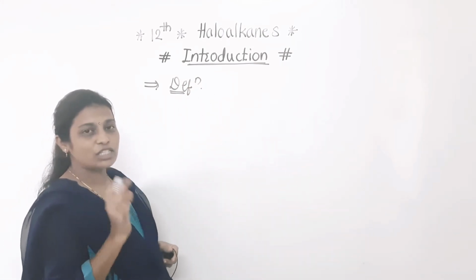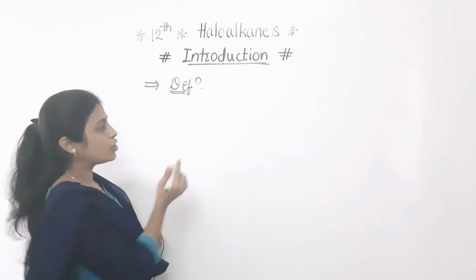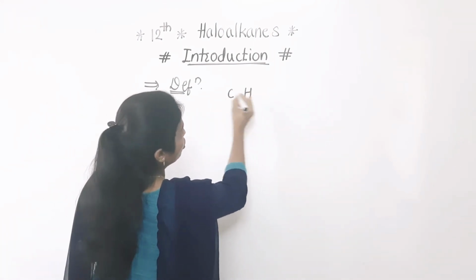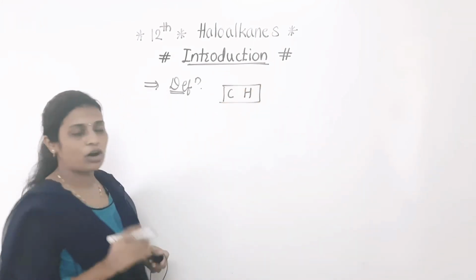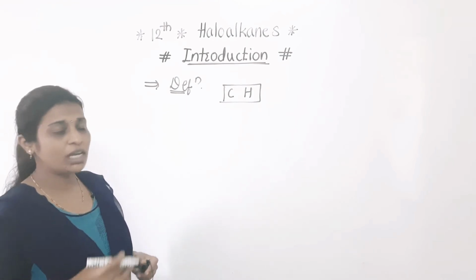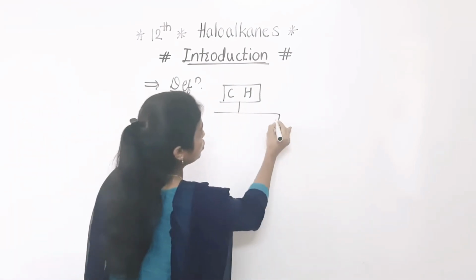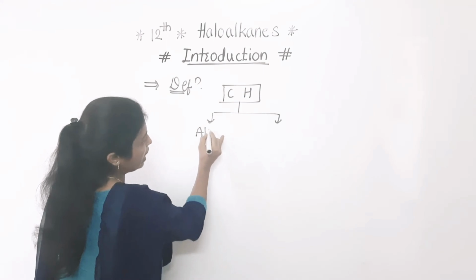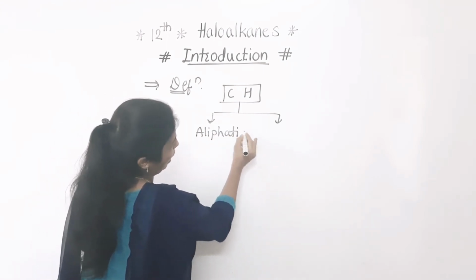So in that, as we know, hydrocarbon means carbon and hydrogen containing compounds. These are called hydrocarbons. In that there are two types. One is the aliphatic and the second one is the aromatic.